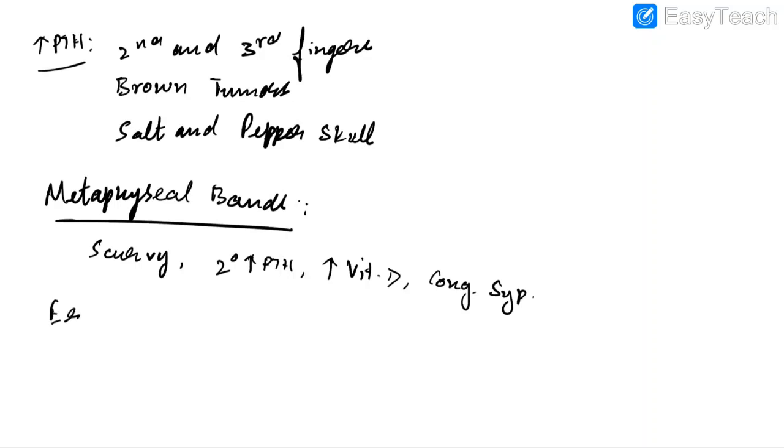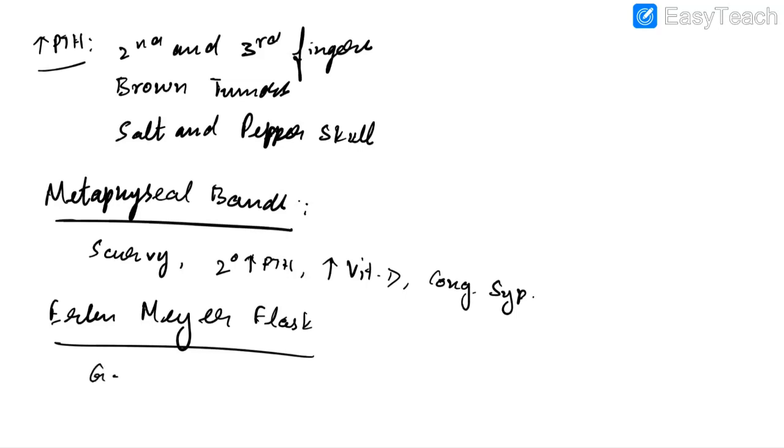Now let us discuss about Erlenmeyer flask deformity. In this case, there will be expansion of distal ends of femur. This can be seen in Gaucher disease, thalassemia, leukemia, and osteopetrosis. In all these conditions, we can see Erlenmeyer flask deformity, which is expansion of distal ends of femur.